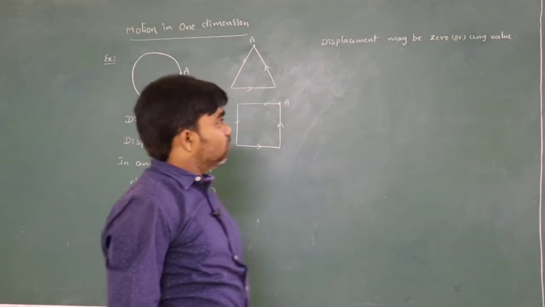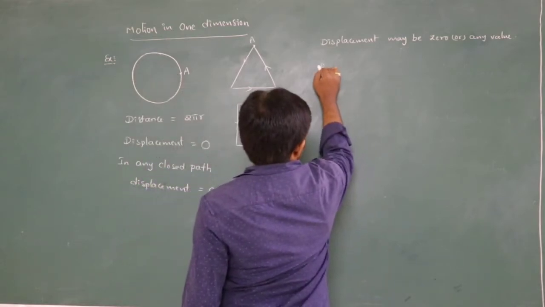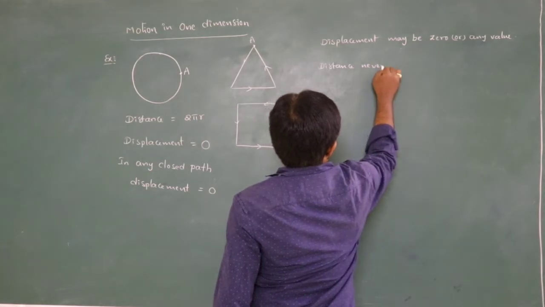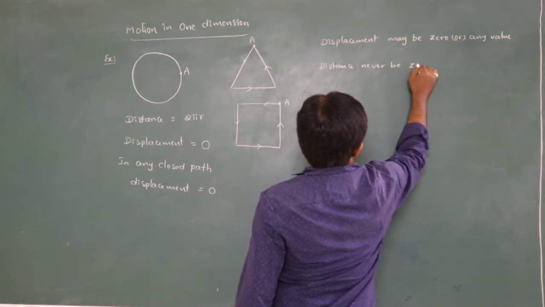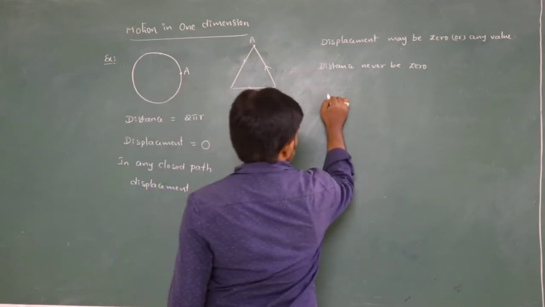Displacement may be 0 or any value, but the distance is never 0.